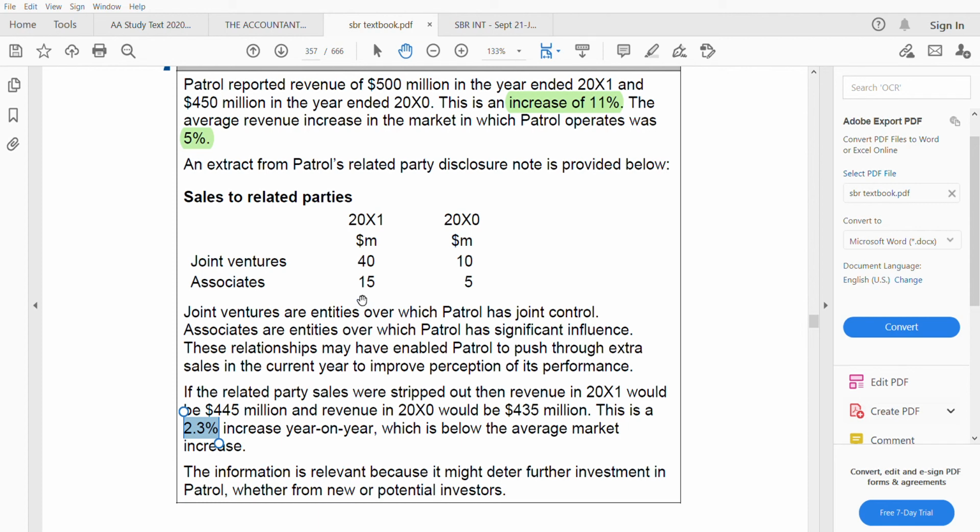So that means this information is relevant because it might deter further investment in Patrol, whether from new or potential investors. So this will be helpful for the new investors. Let's say they might want to invest in Patrol, but now looking at this, they might not want to invest in Patrol. Okay.